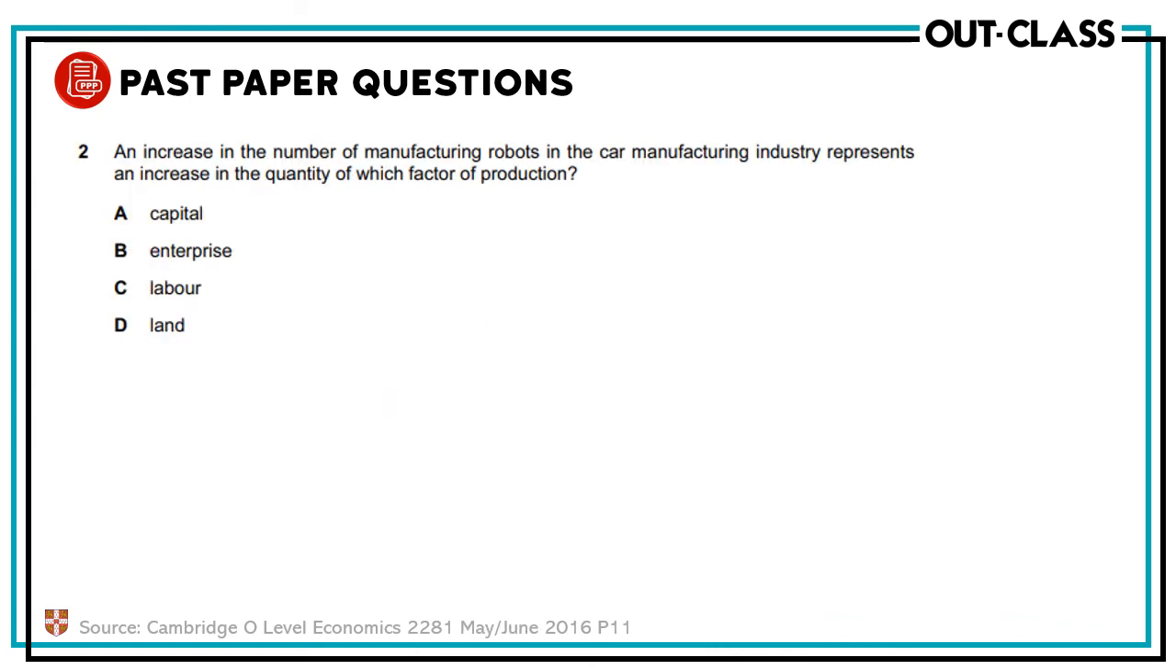An increase in the number of manufacturing robots in the car manufacturing industry represents an increase in the quantity of which factor of production? So manufacturing robots जो हैं वो कौन सा factor of production है? They are very easy, capital, and they are capital because they are going to be used in the production process of making cars in the car manufacturing industry.